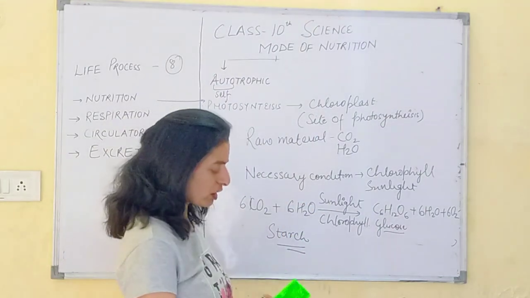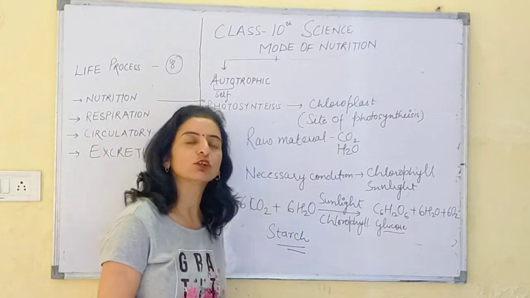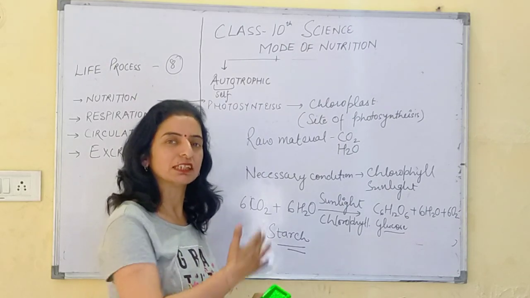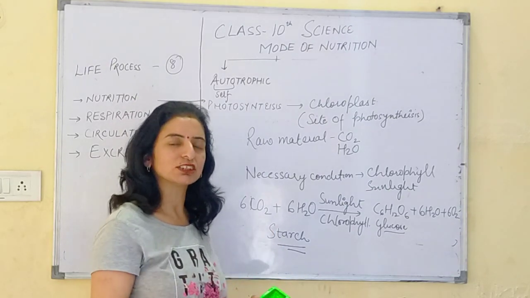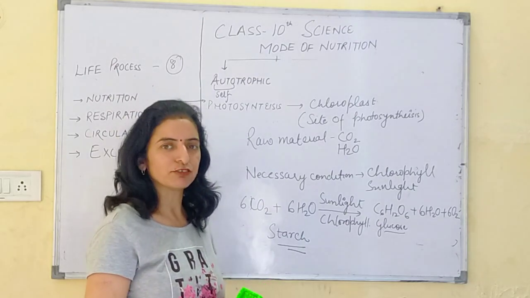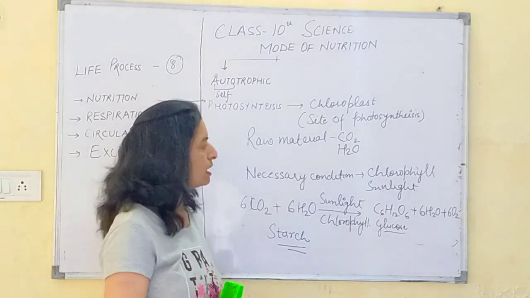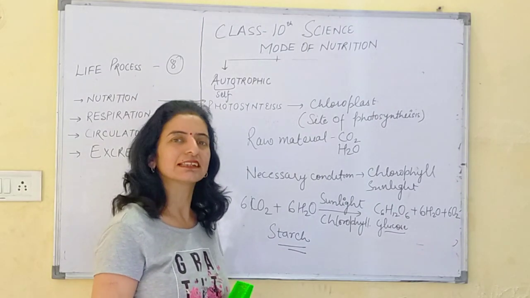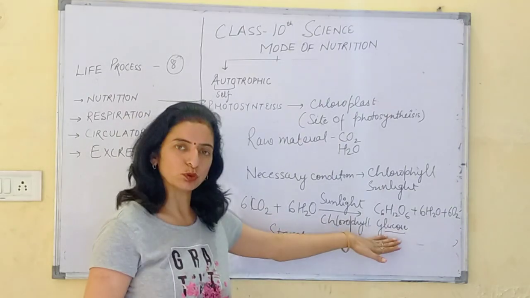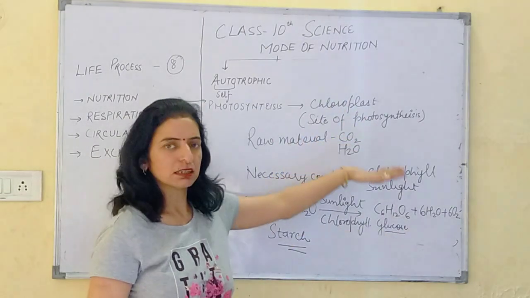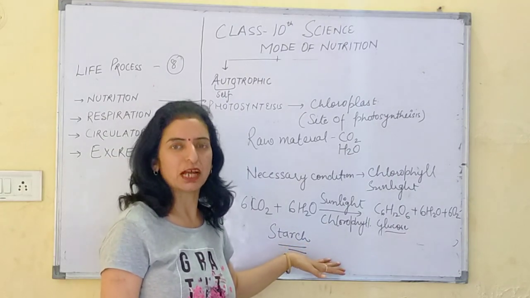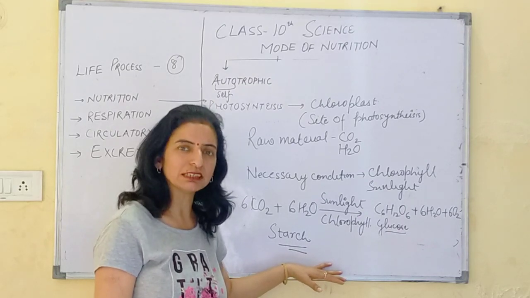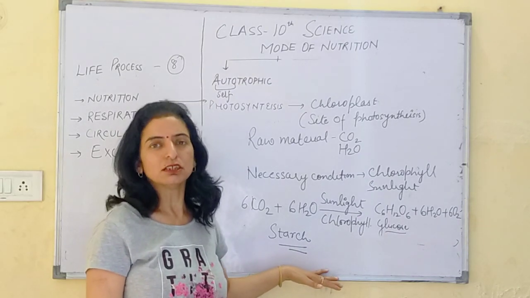This overall process of photosynthesis is divided into two forms, that is light reaction and dark reaction. Light reaction takes place in the presence of sunlight and dark reaction takes place afterwards. First of all, the light energy when trapped by the chloroplast converts the water molecules into different ions, and those ions help in the preparation of glucose. So that process is complete, which we call nutrition in plants. We can study nutrition in human beings in later videos. So go through this chapter, go through this process.